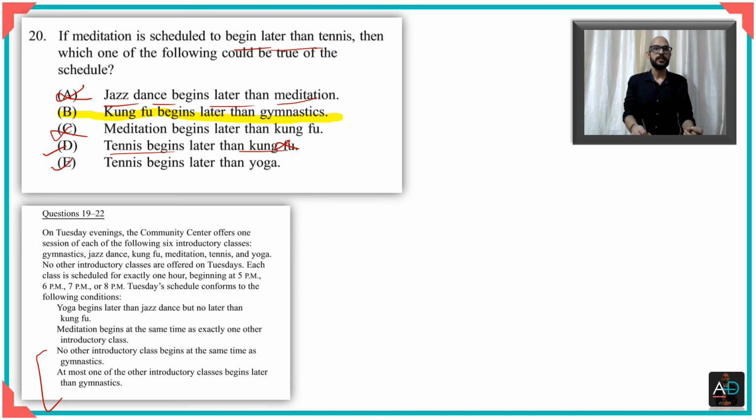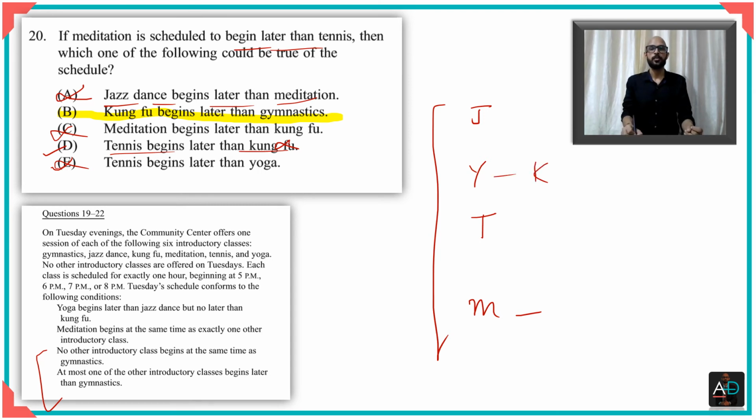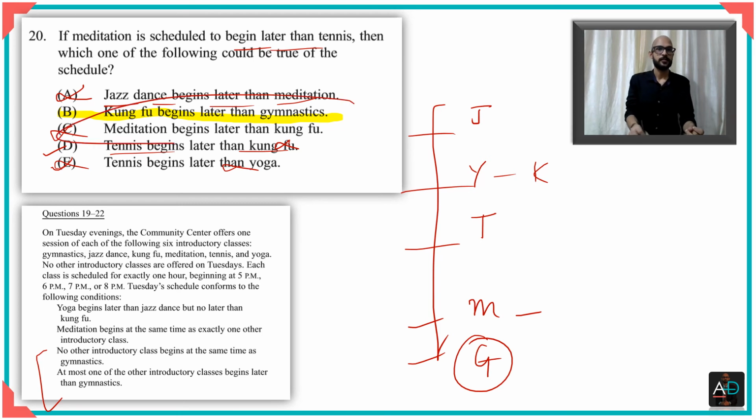Finally we take option E. It says tennis begins later than yoga, so you have tennis, meditation, yoga is here. If yoga is here, you know jazz is here. Again, you know that although you can put Kung Fu here, you will need one more time slot for gymnastics. So the moment you do that, you have exceeded the number of time slots permissible. So even option E is eliminated, leaving B as the answer. Okay, let's go ahead to the next question.